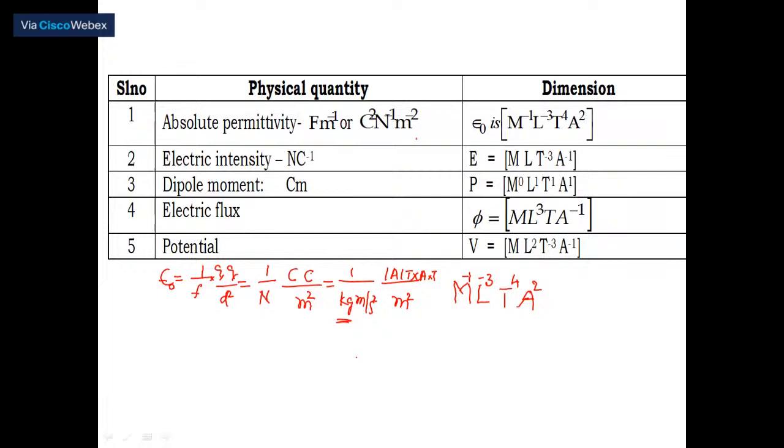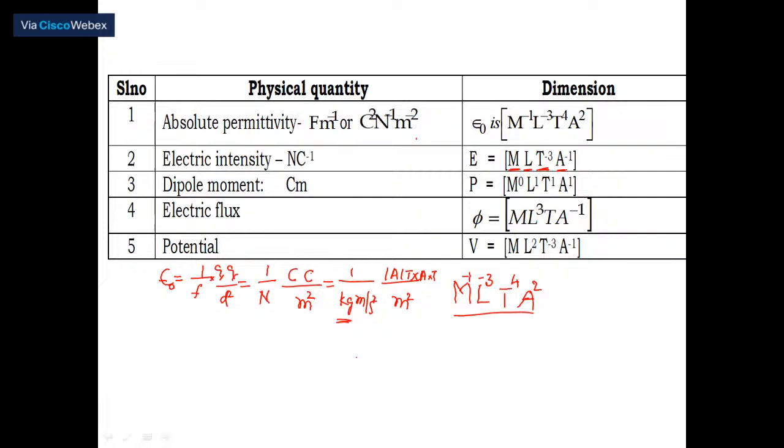Easily, like this, we will be able to calculate the dimensional formula for electric intensity, moment, electric flux, as well as potential. You can see this is nothing but M power 1, L power plus 1, T power minus 3, A power minus 1, the dimensional formula for electric intensity.